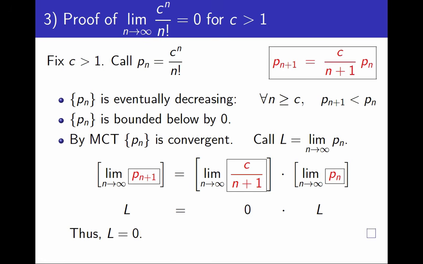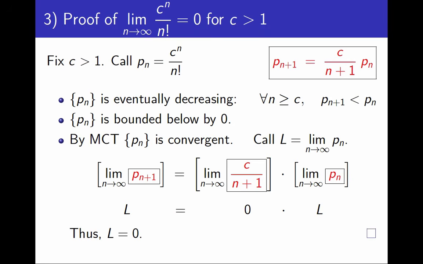Great! I want to repeat an important observation. All the steps were necessary. The last part of the argument, proving that L is 0 from the recurrence relation, only works if I already know the sequence has a limit. Otherwise, if I only wrote the last part, I could not be proving that the sequence is convergent to 0, I could only be proving that the sequence is either convergent to 0 or divergent.